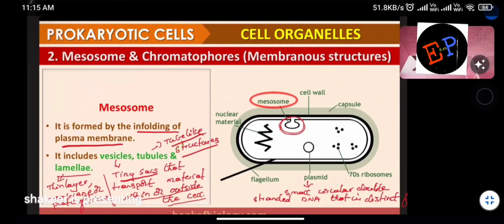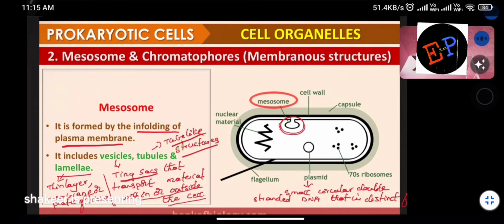And lamellae. A thin layer, membrane or plate of tissue. Just a layer of tissue is called lamellae. So these are the different organelles which are present inside this mesosome. Vesicles are present, tubules are present, lamellae are present.